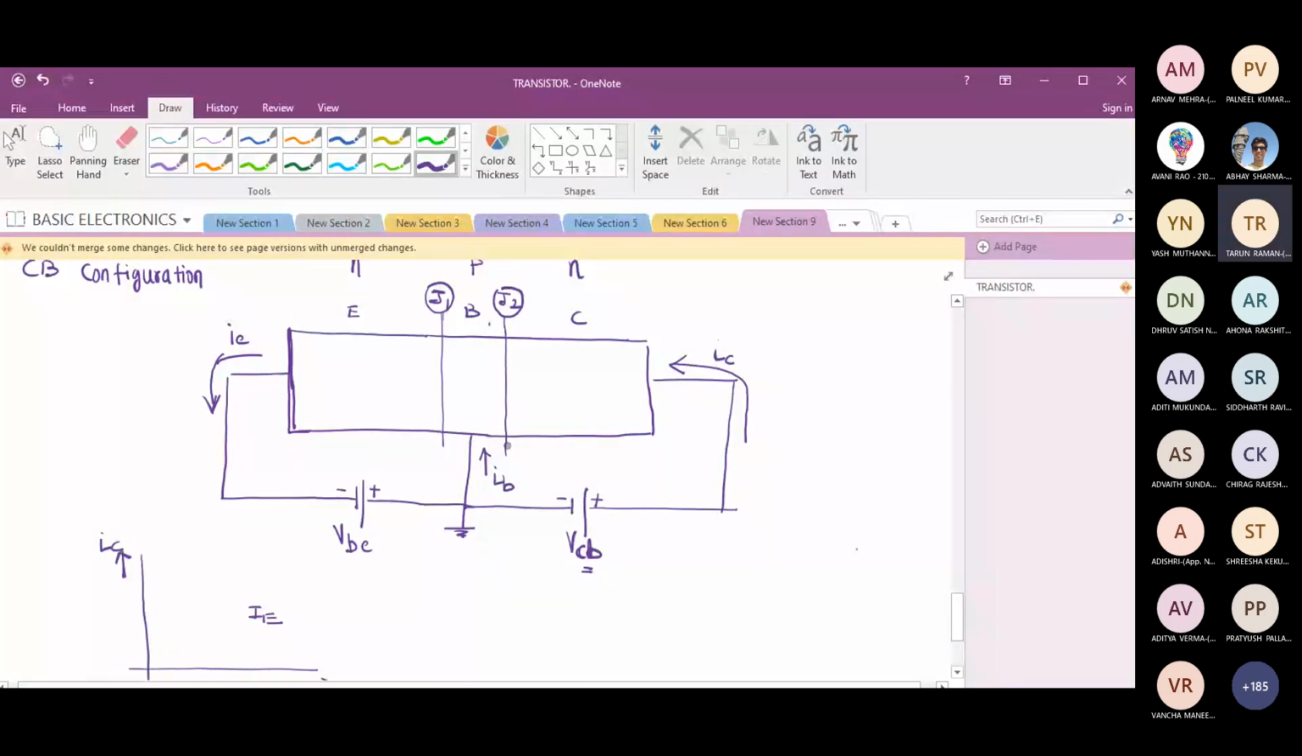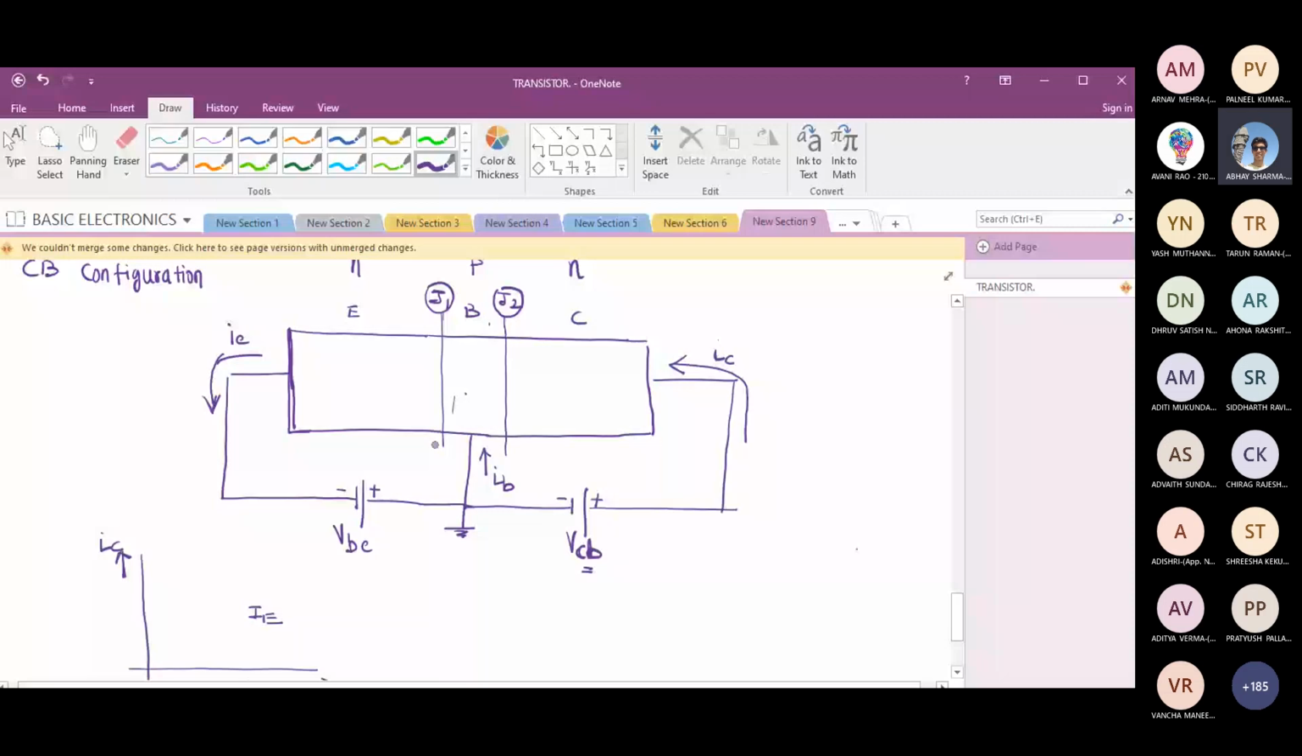Just now I explained, yes, it will. Will the base width decrease? Yes, base width will decrease because we are going to get less number of holes in the base. So more electrons enter from the emitter region to the collector region. Will collector current rise? Yes.